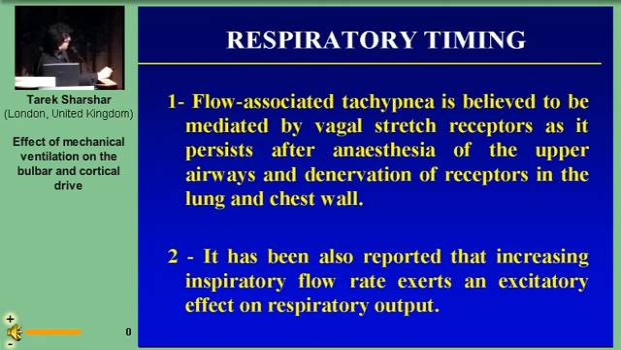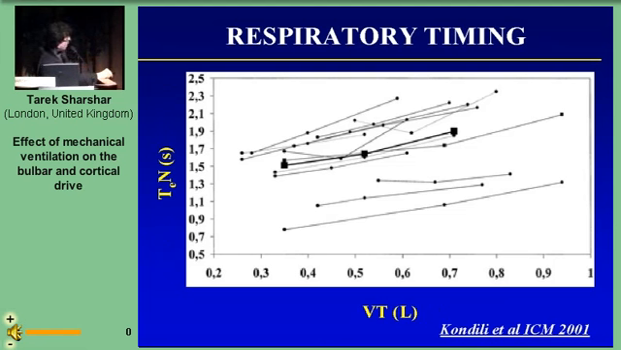Flow-associated tachypnea is believed to be mediated by vagal stretch receptors, as it persists after anesthesia of the upper airways and denervation of receptors in the lung and chest wall. It has also been reported that increasing the inspiratory flow rate induces an excitatory effect on respiratory output. Conversely, an increase in the tidal volume induces a decrease in the respiratory rate, mostly by decreasing the neural expiratory time.